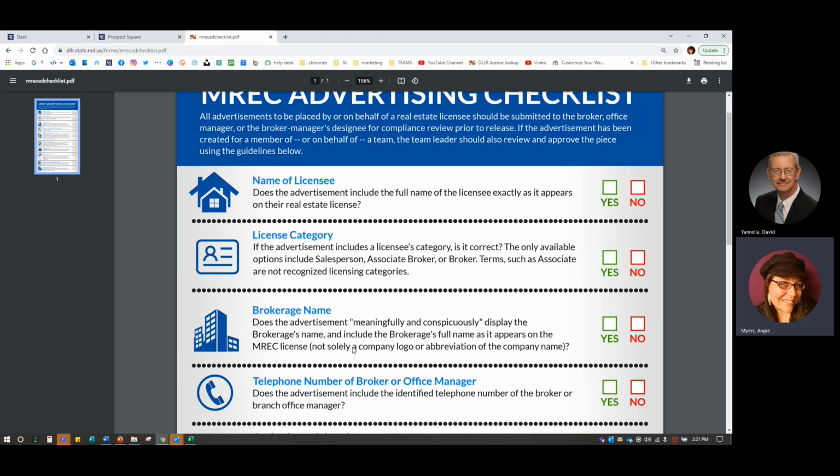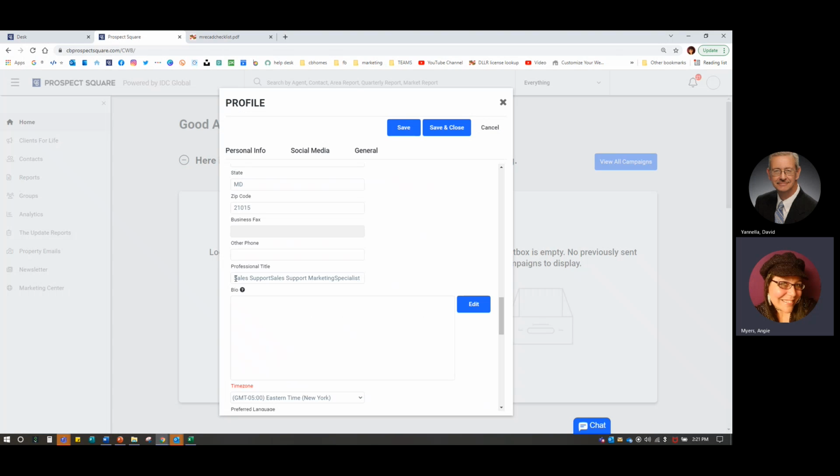Realtor is just somebody who is a licensed agent with the National Association of Realtors. If you would like to be compliant, which you should, do not put sales associate. They do not recognize that. Do not put realtor. That is where in here I would want to have salesperson, or if you're the associate broker, you would put that in there. I'm just going to change mine to field marketing specialist.